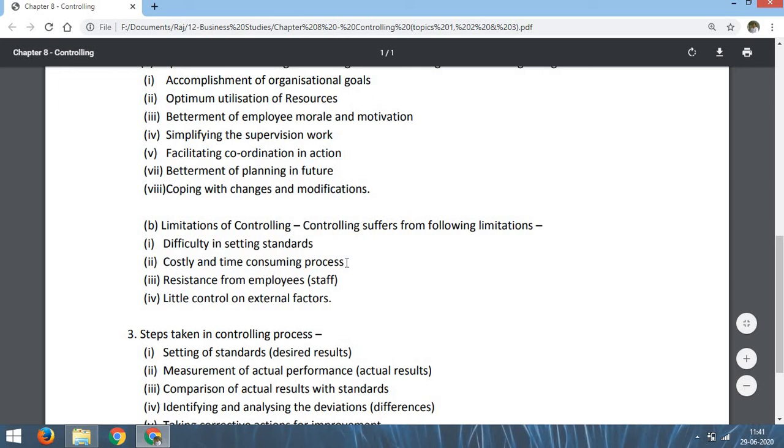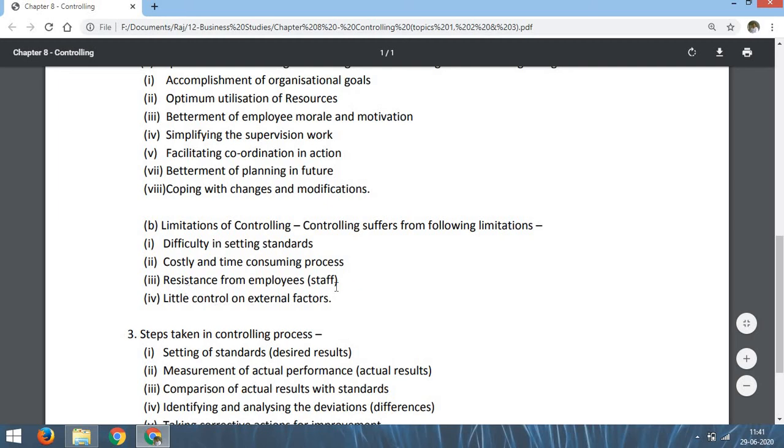Second, costly and time consuming process. That means controlling is a costly process. It is a time consuming process. There is a lot of cost. That means we have to appoint some supervisors or some controllers, some persons who will supervise the work, who will control the work. So for this function we have to pay them a high amount of salary. Similarly, when activities are controlled, every part, every activity is to be controlled. So it is a time consuming process. That means it takes a lot of time.